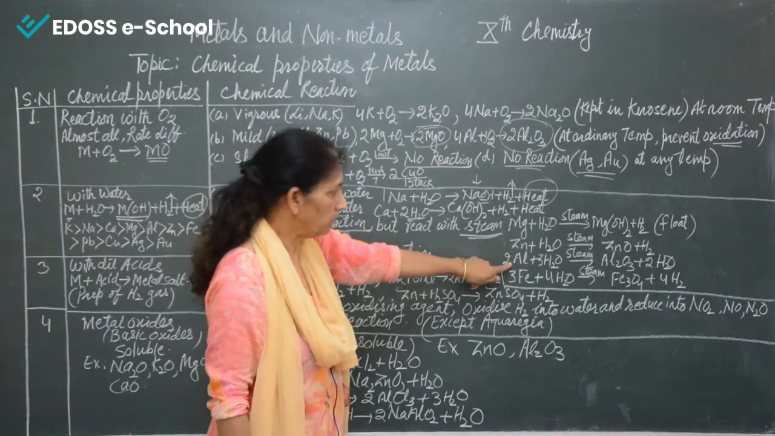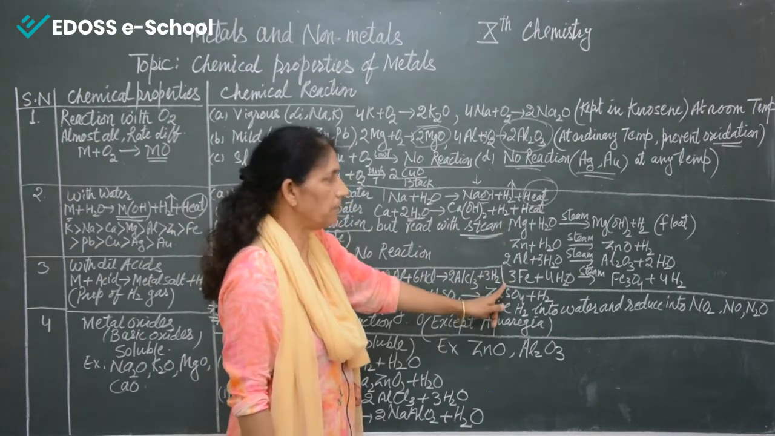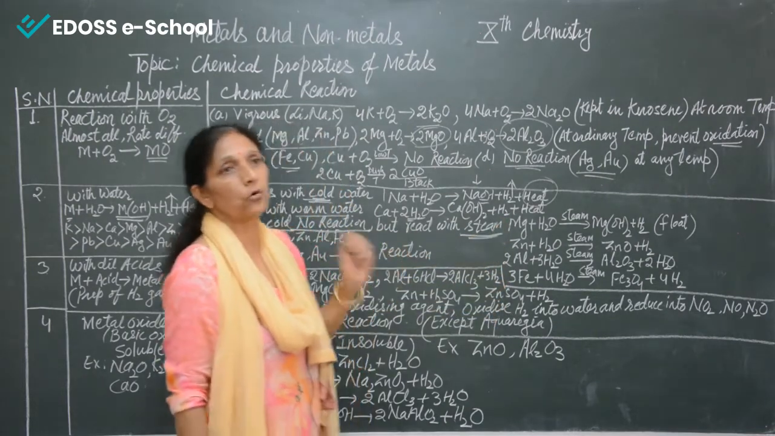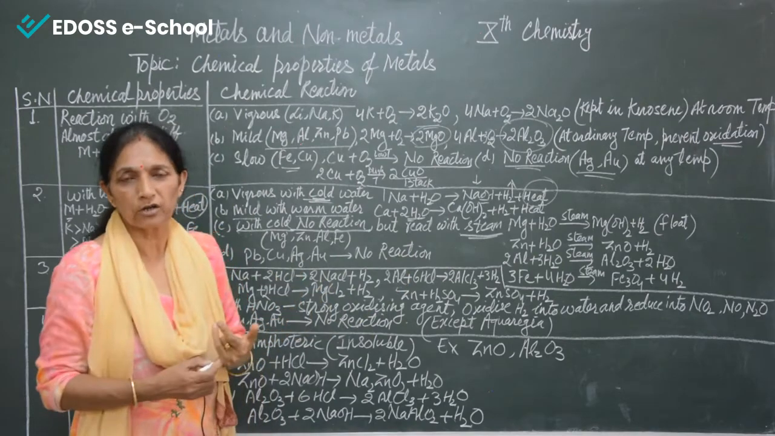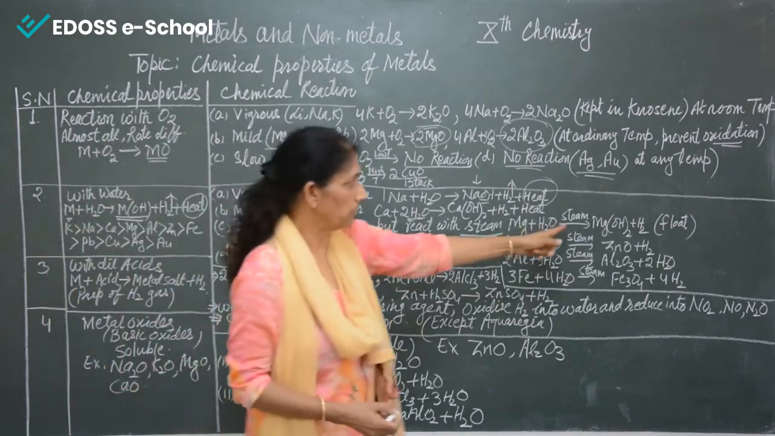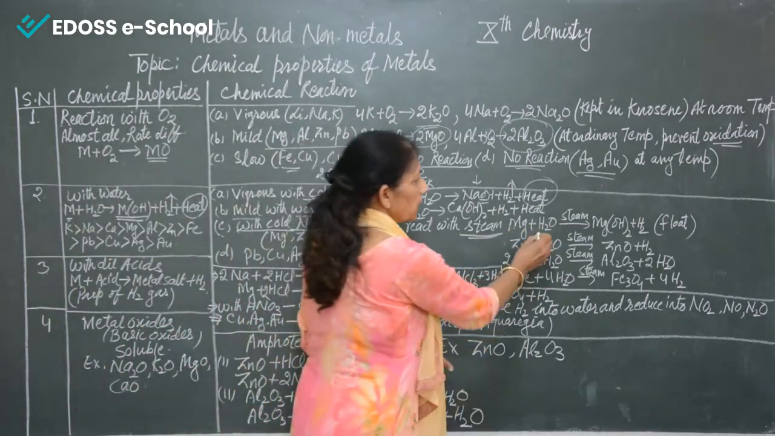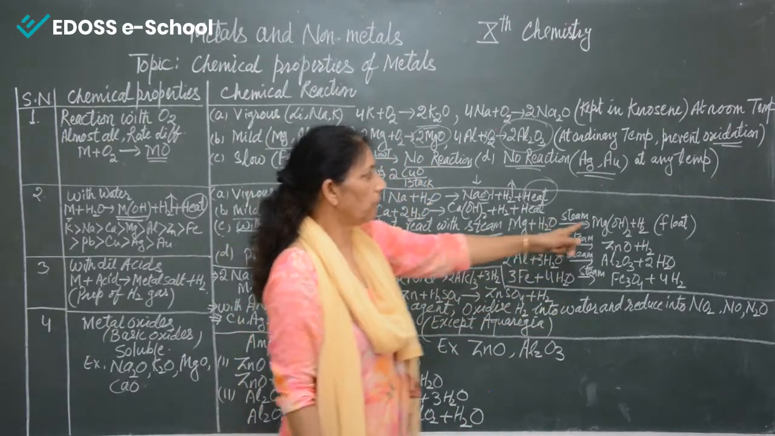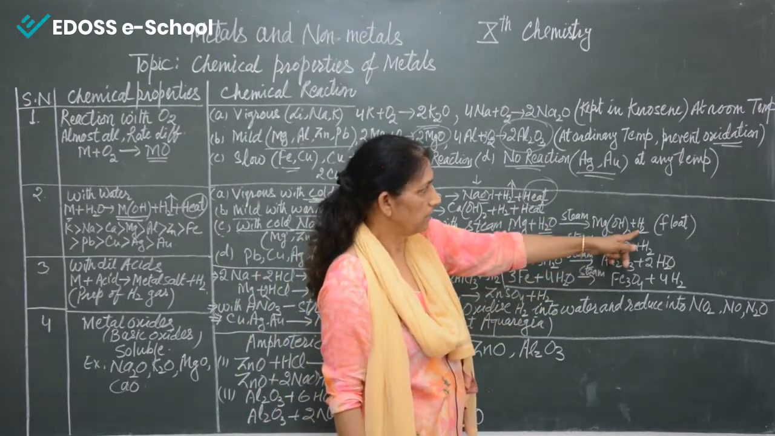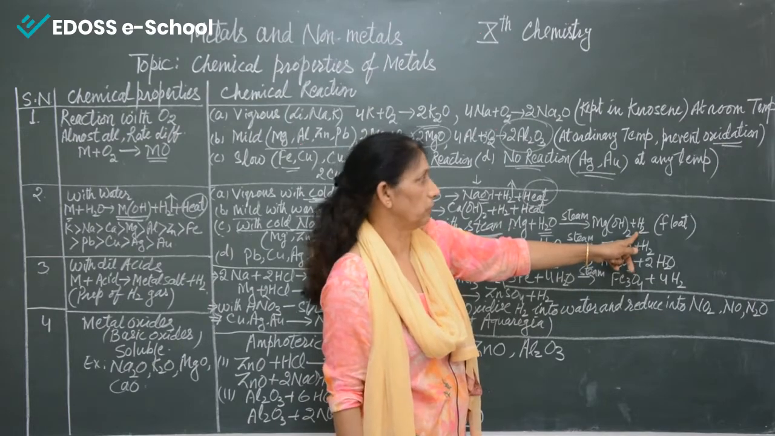Magnesium, zinc, aluminium and iron. These are the metals which never react with cold water or with warm water or with hot water, but with steam. If magnesium comes in contact with steam, it will form magnesium hydroxide and hydrogen gas will be given out.